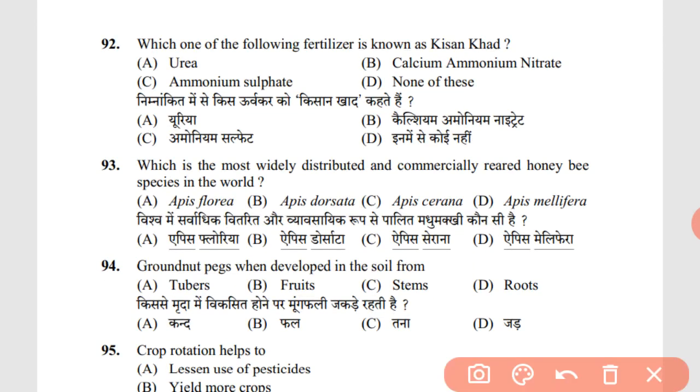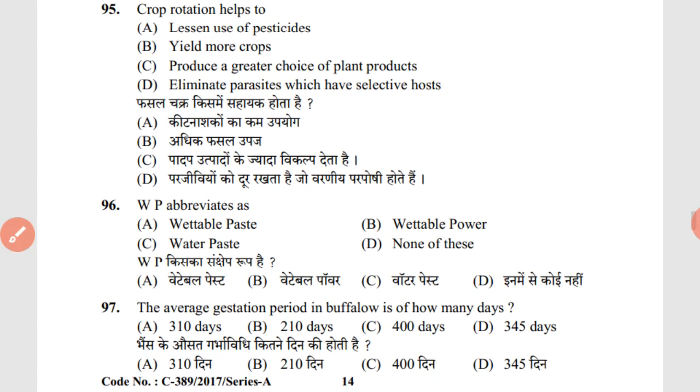92. Which one of the following fertilizer is known as Kisan Khad? Answer is B, calcium ammonium nitrate. 93. Which is the most widely distributed and commercially reared honeybee species in the world? Answer is D, Apis mellifera. Groundnut pegs when developed in the soil form B, fruits.